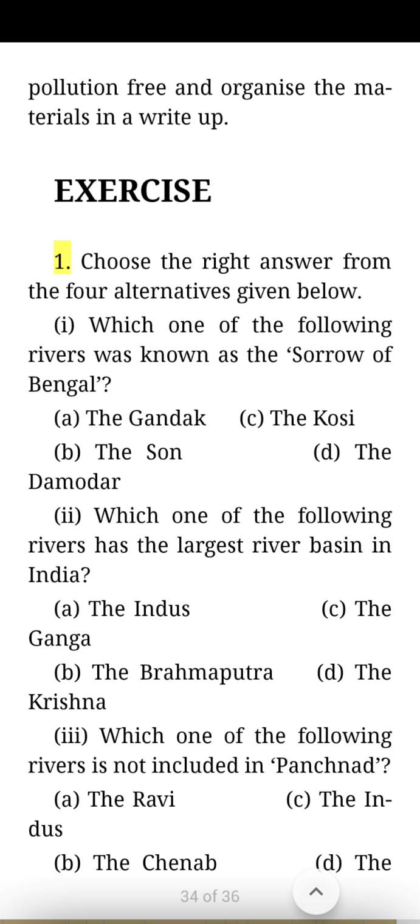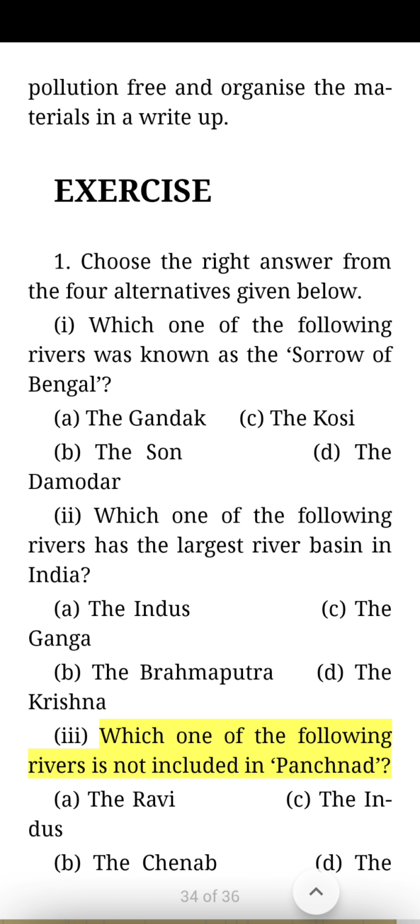Exercise. Choose the right answer from the four alternatives given below. One, which one of the following rivers was known as the Sorrow of Bengal? A, the Gandak. B, the Sone. C, the Kosi. D, the Damodar. Two, which one of the following rivers has the largest river basin in India? A, the Indus. B, the Brahmaputra. C, the Ganga. D, the Krishna.